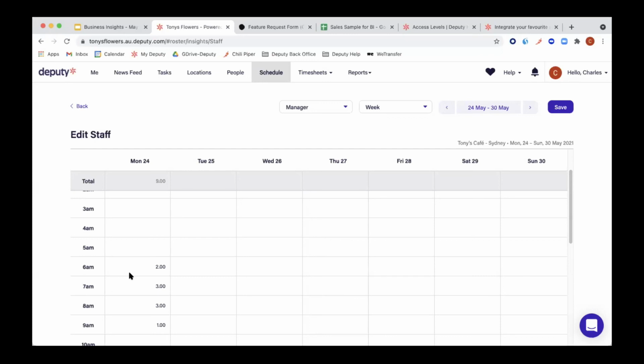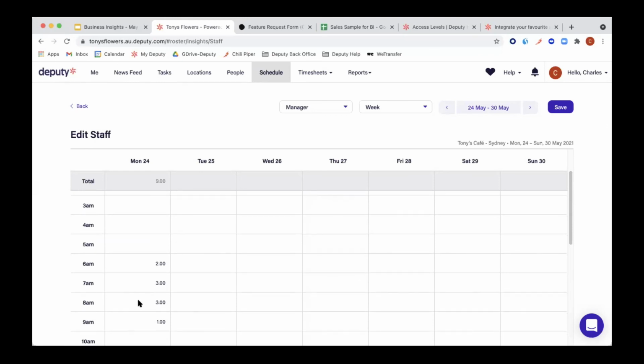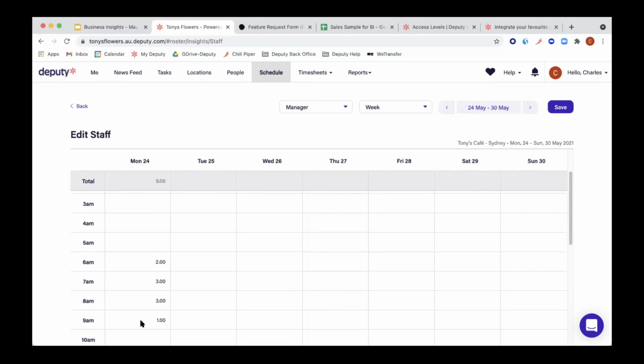Then afterwards, from 7 to 8, you might already start selling the first coffees, etc. So I need to have 3 people in there. Now, that doesn't mean 3 different people or 3 new people or add 3 people. It just means that you do need to have in that position 3 people. So the system would probably add 1 more person because in the hour before you had only 2. The same for 8 o'clock. And then for 9 o'clock, once the coffee rush is over and we all go to the offices with our coffees, you only need 1 person for the hour from 9 to 10.